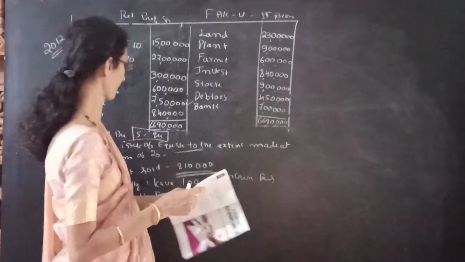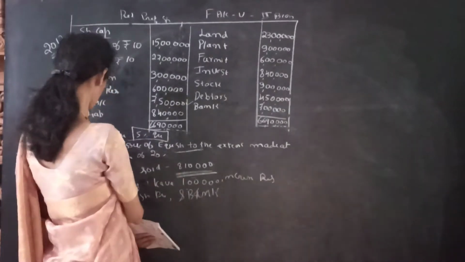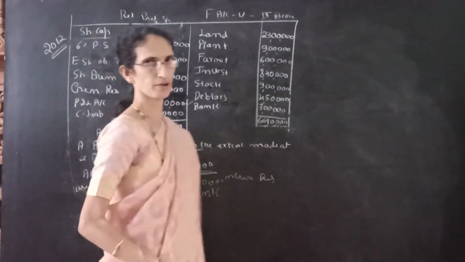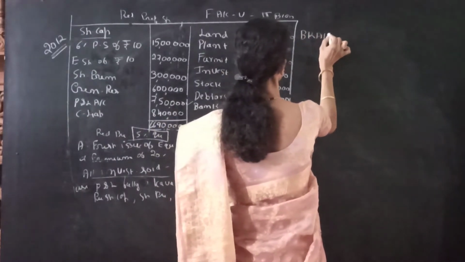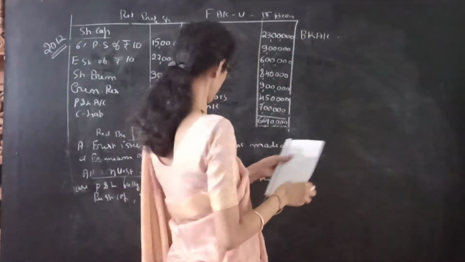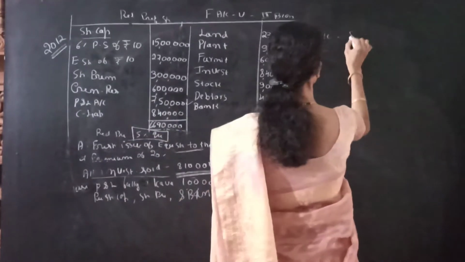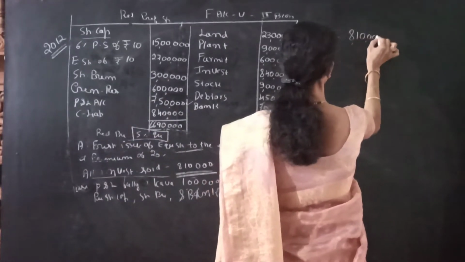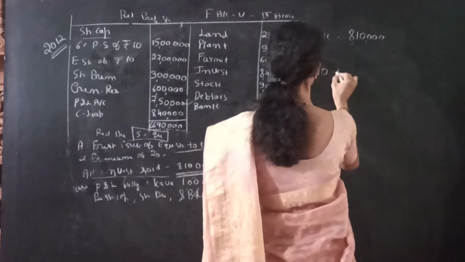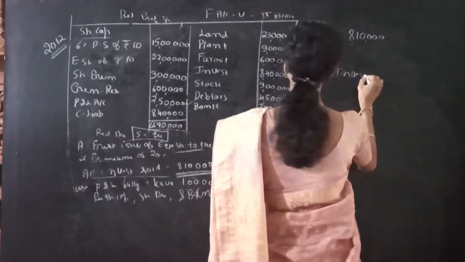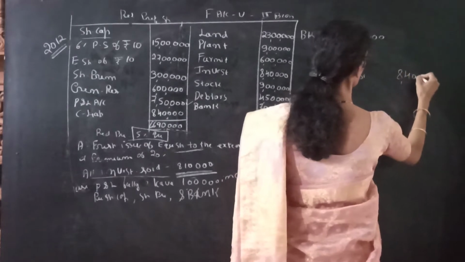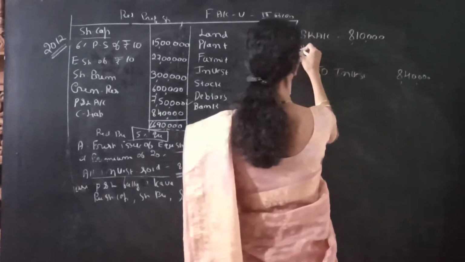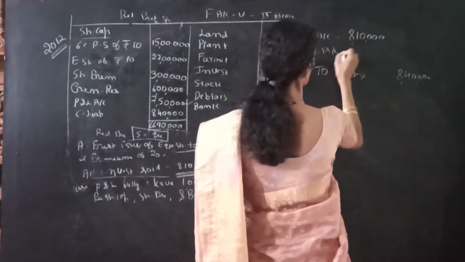First, we have to pass the entry for the investment sold. When investment is sold, cash comes in, so the bank account will be debited. How much will we receive? We are receiving 8,10,000, and the investments go out. See the balance sheet: the amount of investment is 8,40,000. So the difference of 30,000 will be transferred to the profit and loss account.